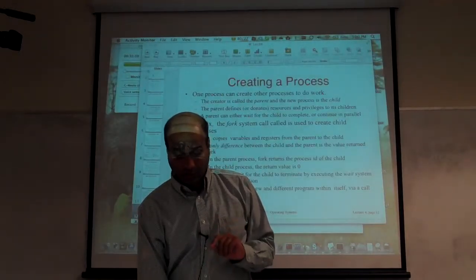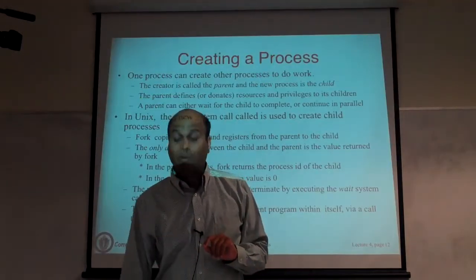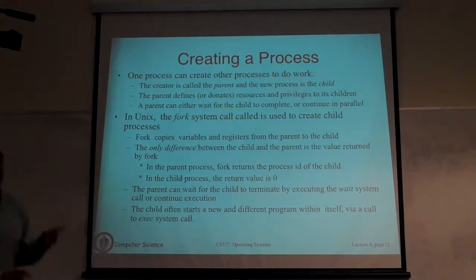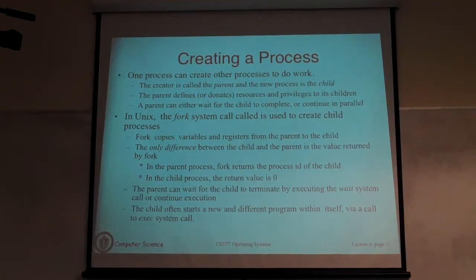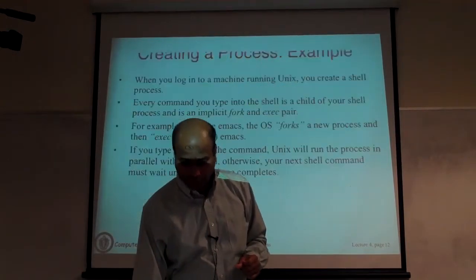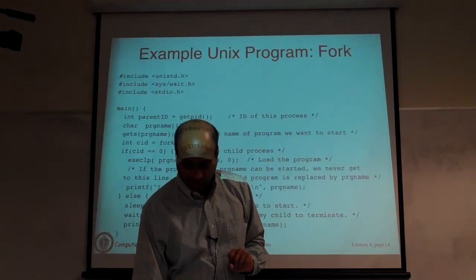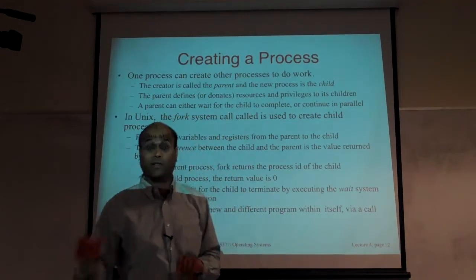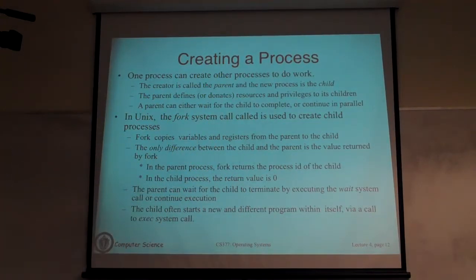Okay, so that's basically the process hierarchy. Let's go back and now understand how to create a process using this system call that I called fork. So you have to understand essentially what is happening in the fork. And the best way to understand this is to show a picture. Let me first explain and then show a picture. Okay, so a process, when it invokes the fork system call, this is what happens.